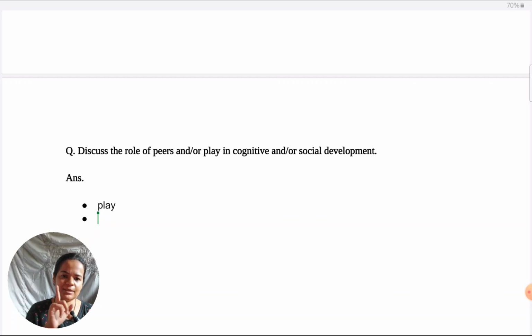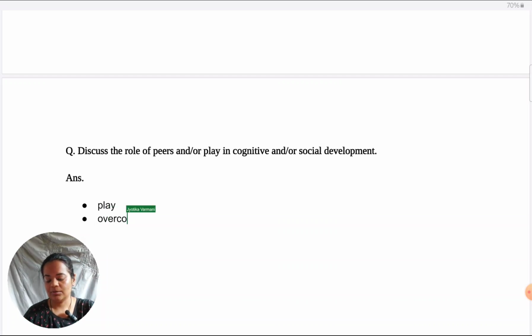If instead you're taking role of peers instead of play, then just define what peers are in the introduction. Now, I'm going in for cognitive development. If you're going in for social development, you bring about which aspect of social development you're going to discuss. I'm going to discuss cognitive development in the form of overcoming egocentrism and encouraging problem solving.